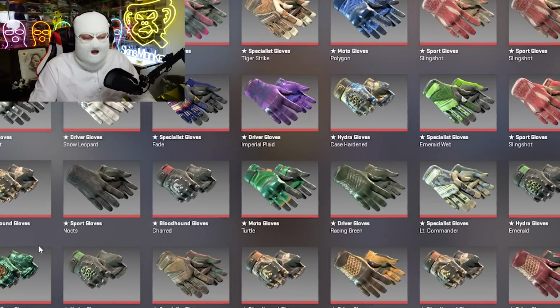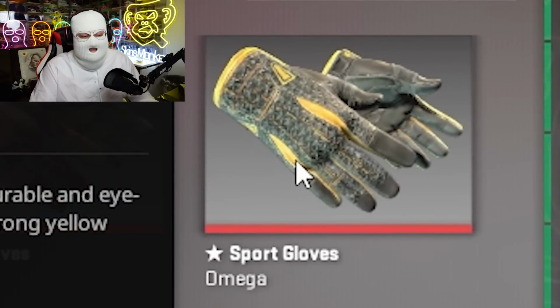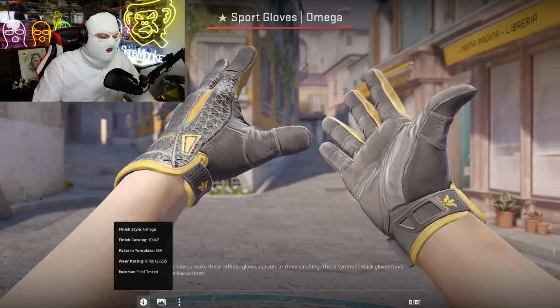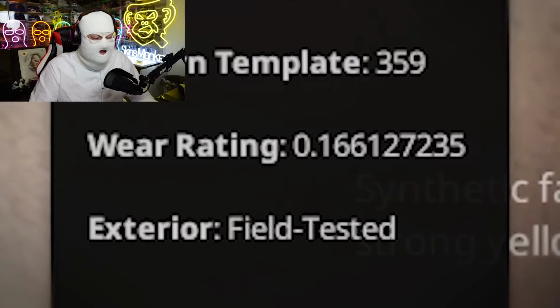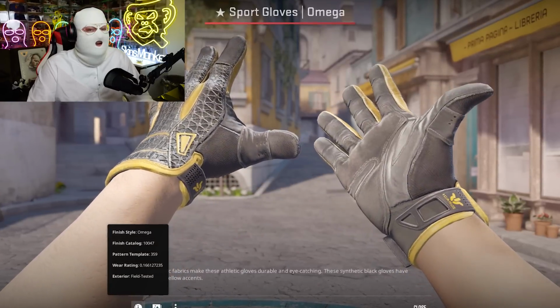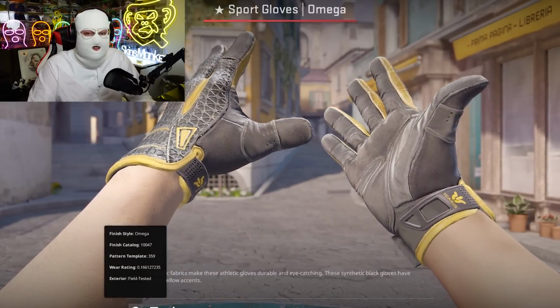For example, gloves. For example, these are field tested Omega gloves, but they have a float value of 0.16, which means these are worth way more than a regular float value field tested sport gloves Omega.